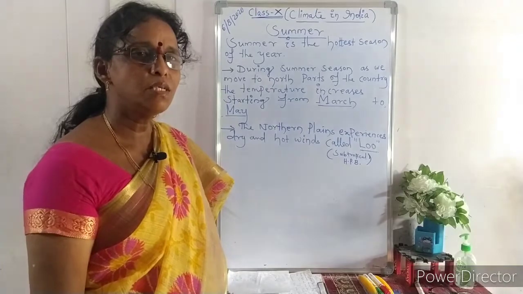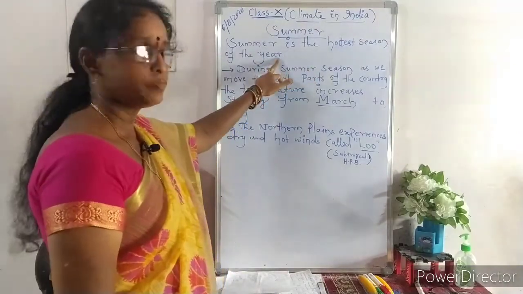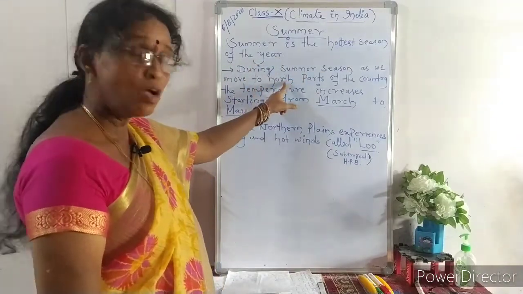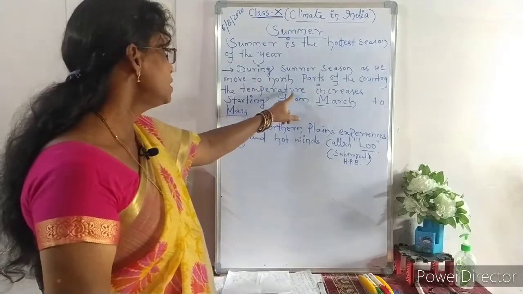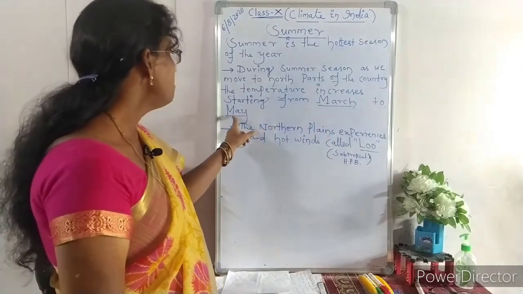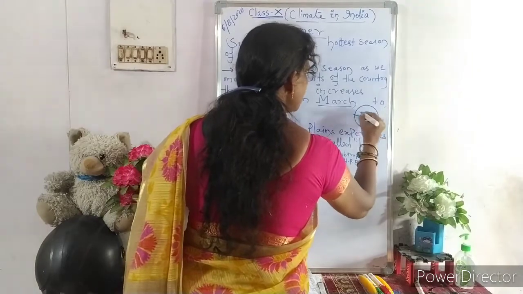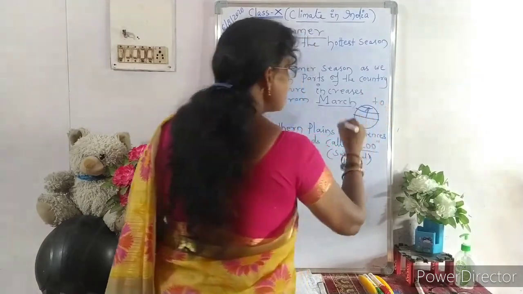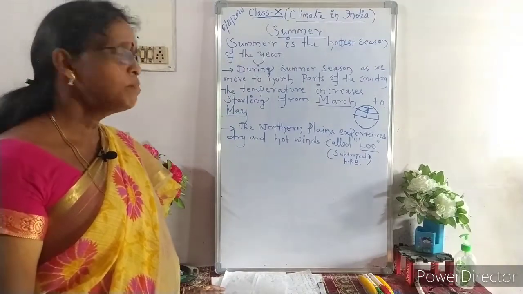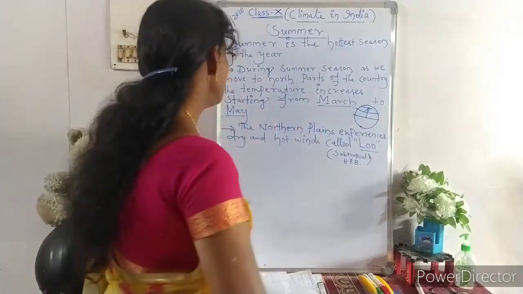The next season is summer. Among the three seasons, summer is the hottest season of the year. During summer, as we move to the north parts of the country, the temperature increases, from March to May. As we know very well, it depends on the latitudes. As you move towards the higher latitudes, the sun's rays fall obliquely and the temperature also changes. Why the temperature in the north part is more, let us discuss.